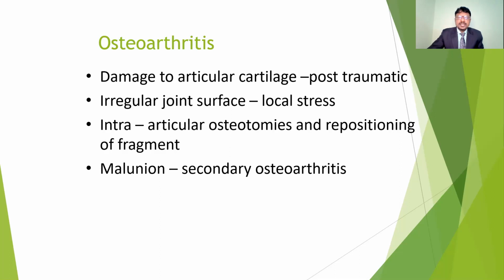Another complication is osteoarthritis because of post-traumatic damage. If there is any damage to the articular cartilage, we may get joint stiffness, and because of malunion we may also get secondary osteoarthritis. So these are the many complications of fracture, in the acute conditions, the delayed and the late complications. If you identify the complications and find the causative factors, then we can prevent and control them and prevent other abnormalities.